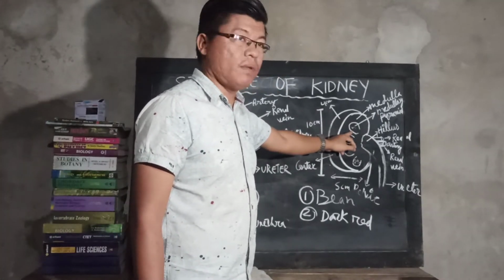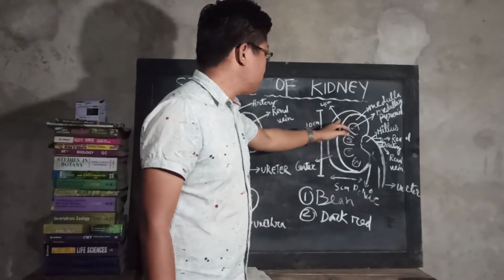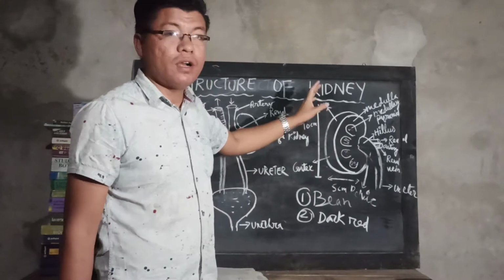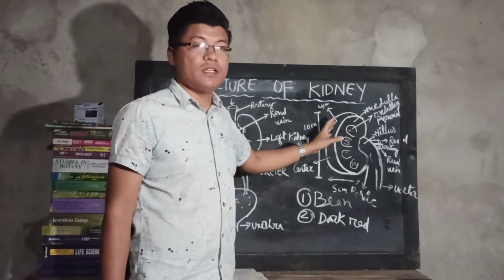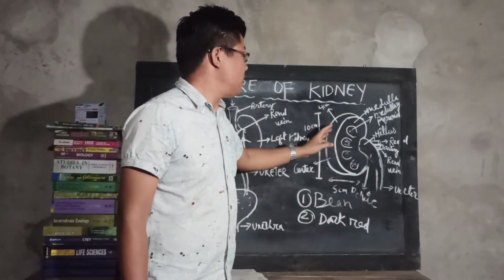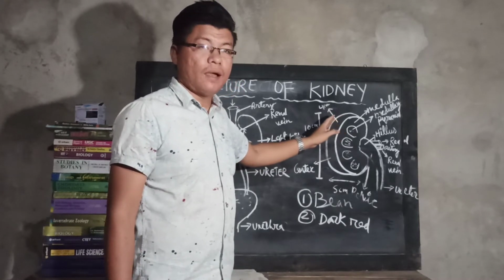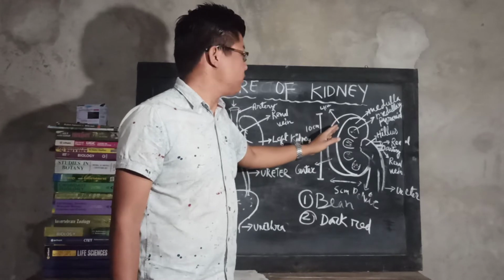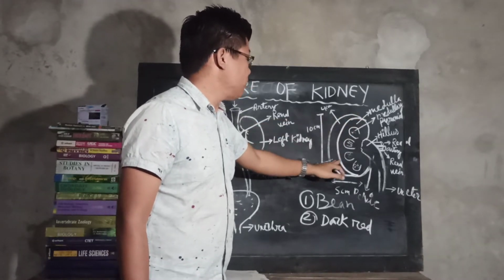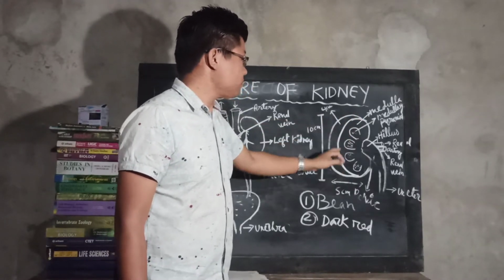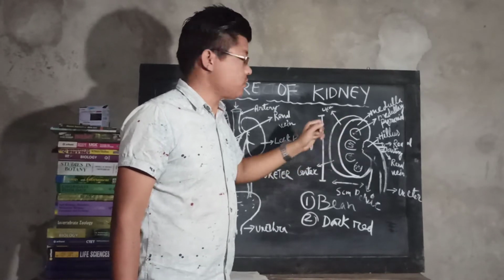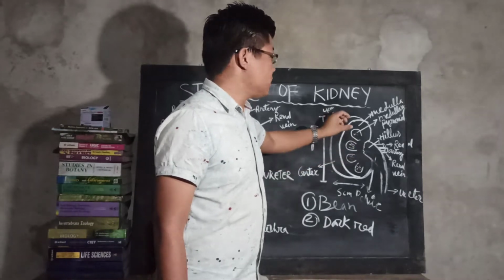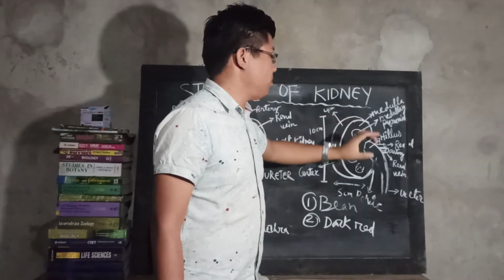The outer region is covered by the cortex, where you will find 60 to 80% of the nephrons, concentrated in the cortex region. Only 20 to 40% of the nephrons you will find in the medulla.